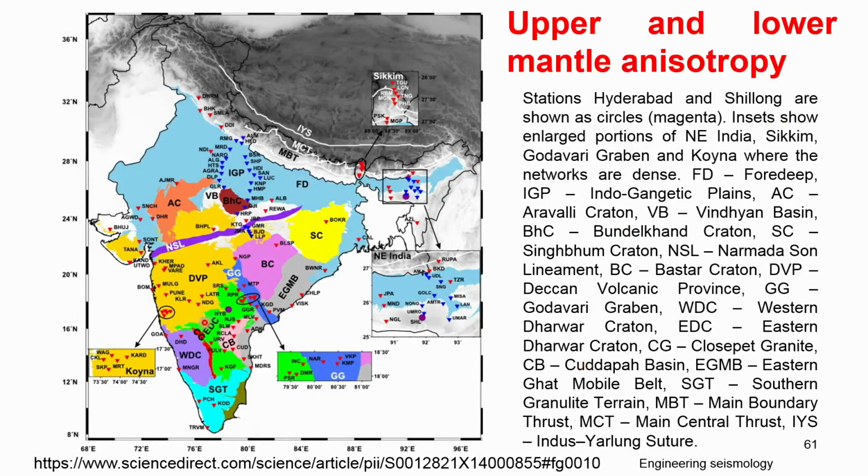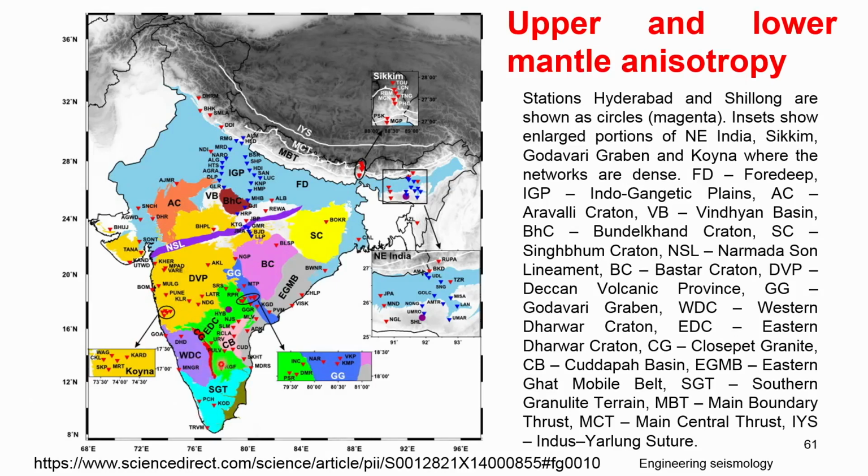So this is again the upper and lower mantle anisotropy in India. This particular article gives the details about the different seismic stations run in different parts of India, and what information they collected. From across the entire India, they tried to map different geological complex phenomena.